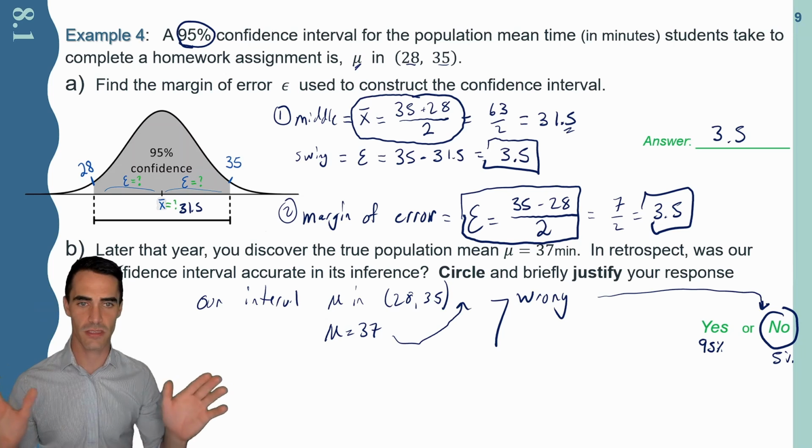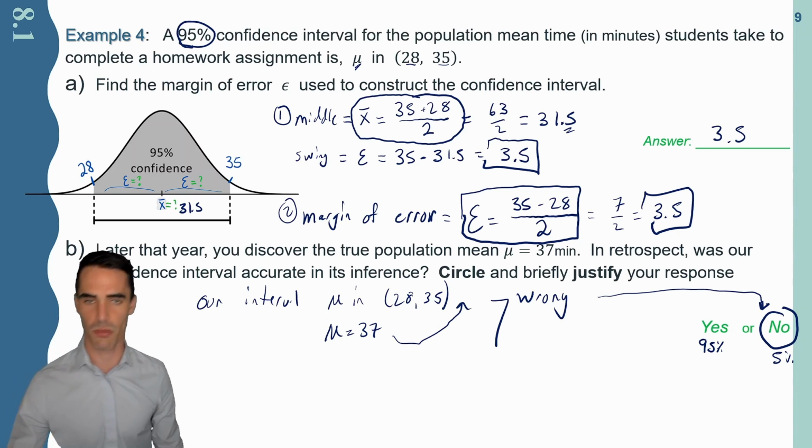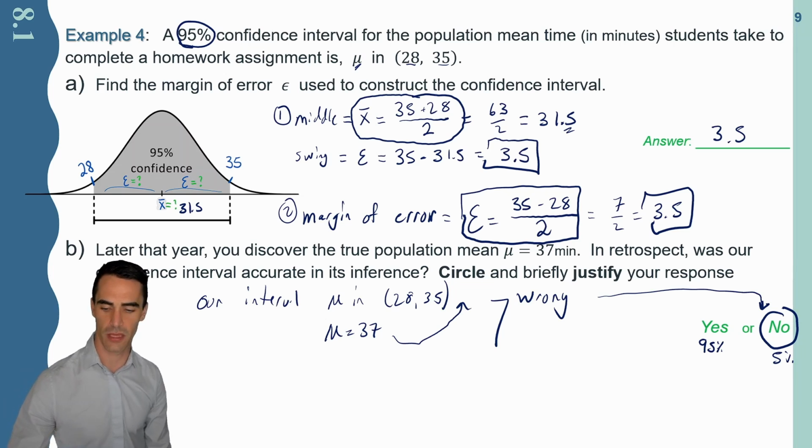So again, confidence intervals are great. They give us good projections, but they can be wrong. And certainly there's a probability associated with it.